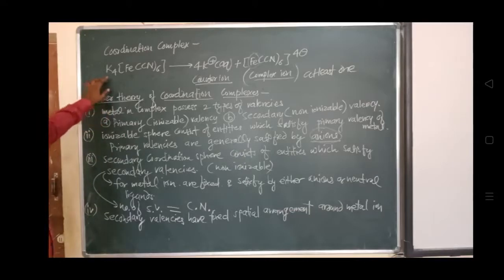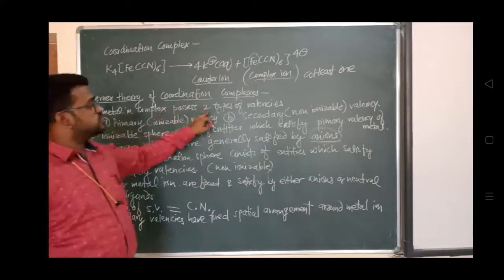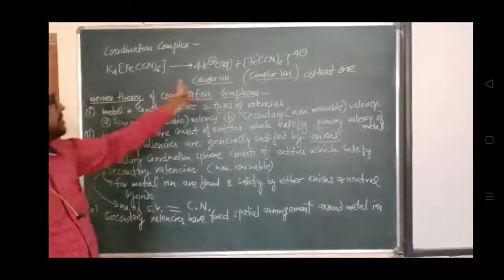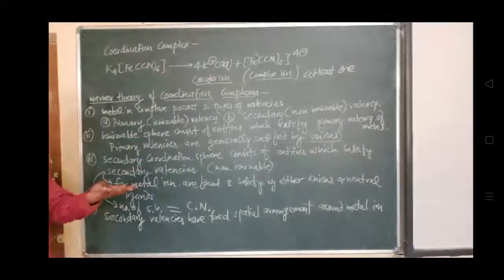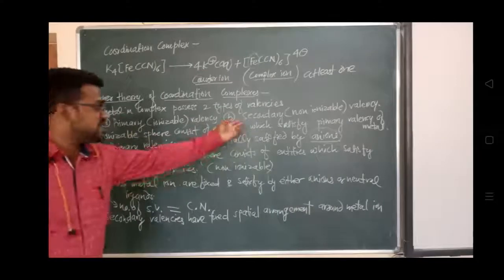Very first one is, unlike metal salts, the metal in complexes possess two types of valency. जो complex में जो metal है, it possesses two types of valencies, either a primary valency or secondary valency.